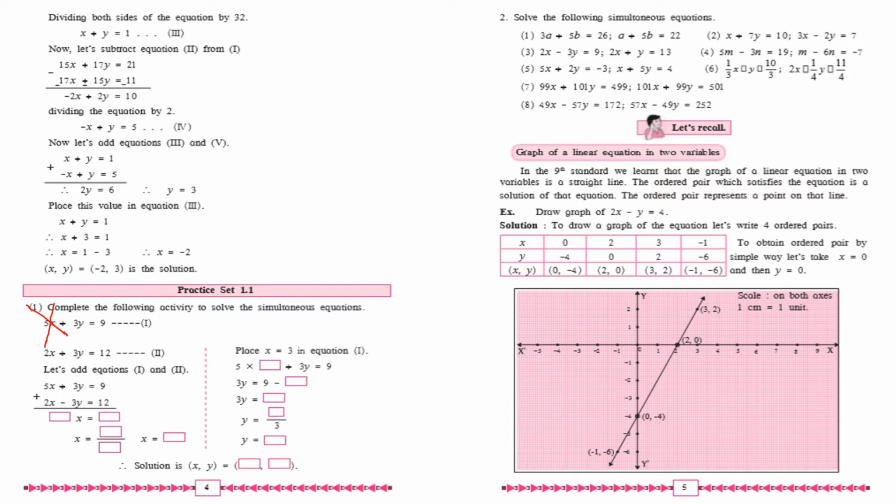Come to next page, that is page number 5. Second question, solve the following simultaneous equation. इसमें से first, second, third, fourth and fifth. These questions you don't have to do. You can do 6, 7 and 8.